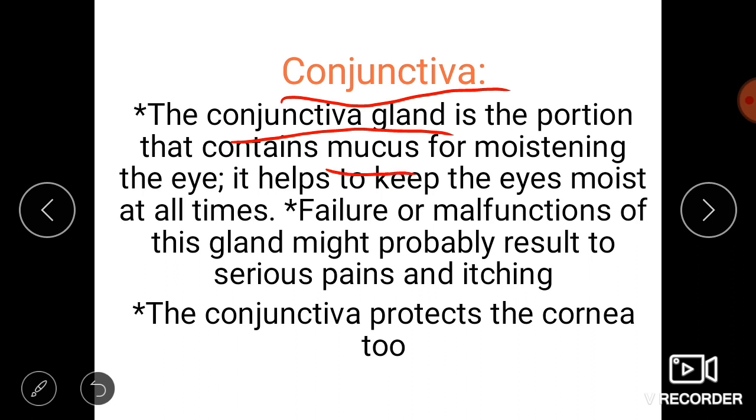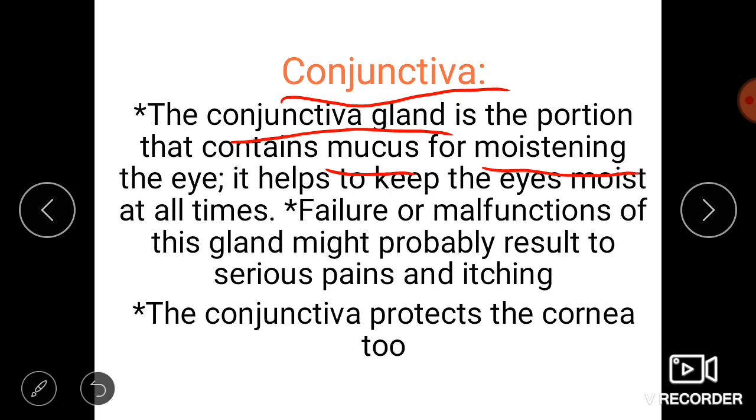These mucous substances provide moisture to the eyes and help to keep our eyes moist, or wet, at all times.